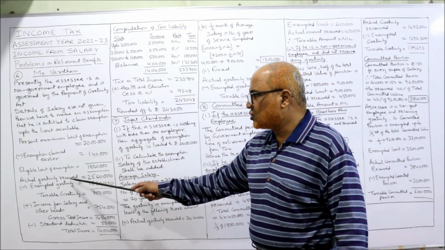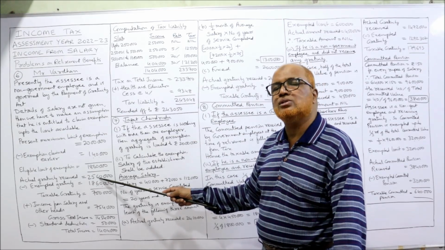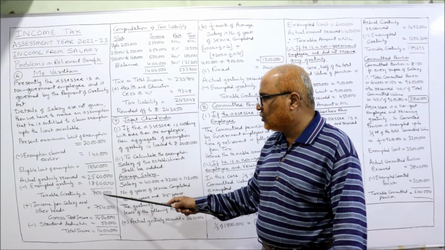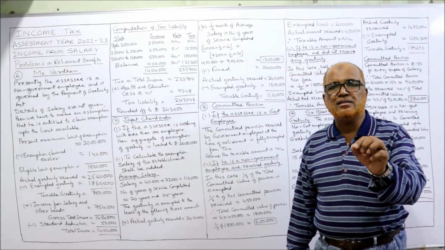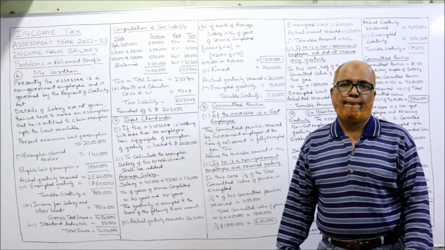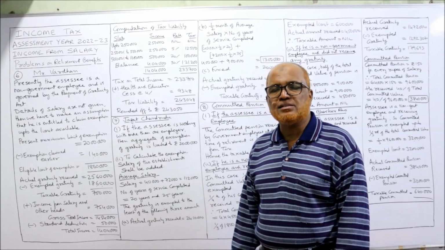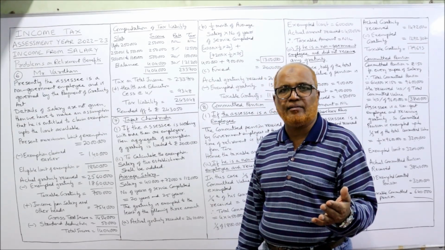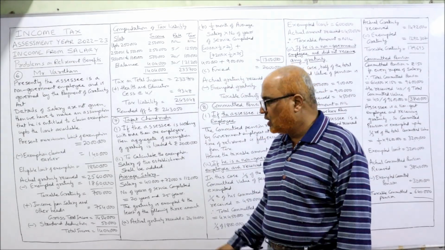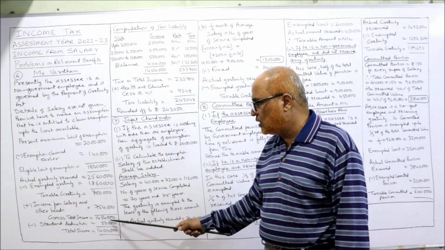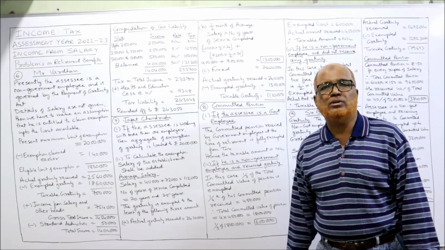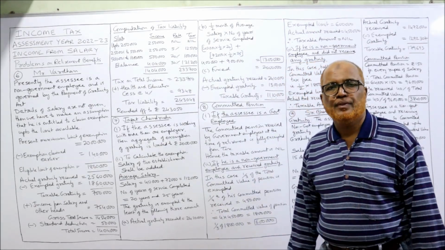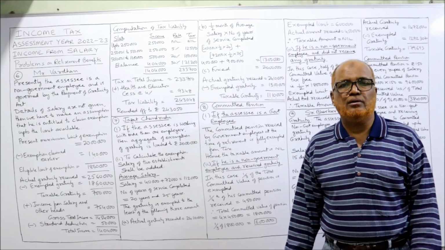So actual gratuity received is 25,60,000, given in the problem. Exemption available is 18,60,000. So 7 lakh rupees is the taxable gratuity now. Apart from that, he is having income from salary and income under other heads, 7,54,000. So add up the 7,54,000. Total 14,54,000 is the gross total income, GTI.